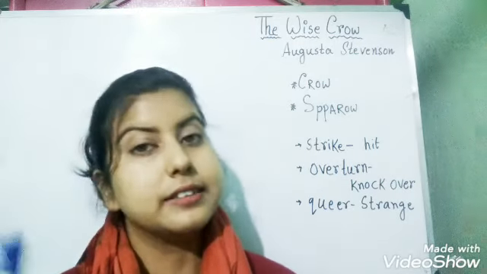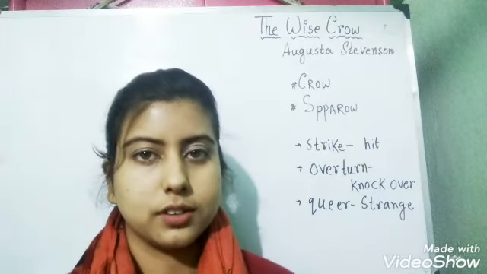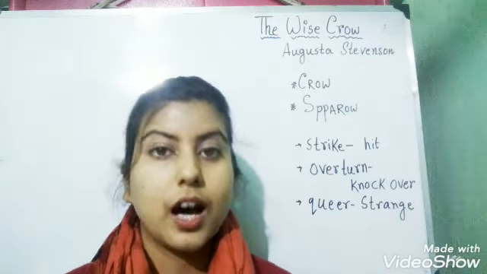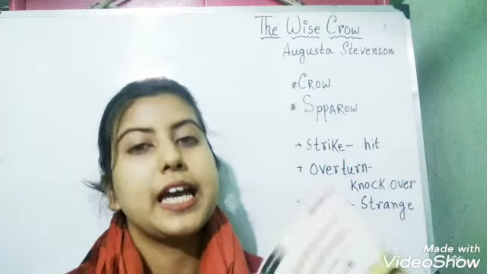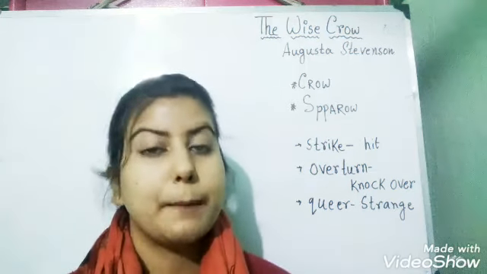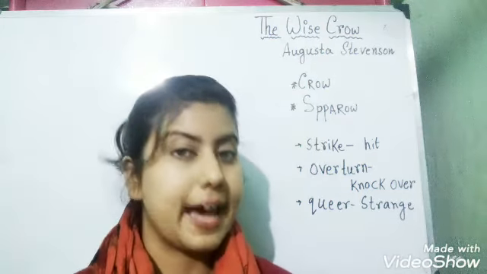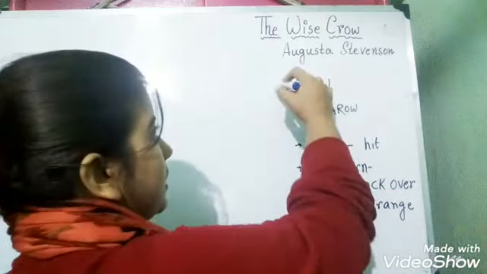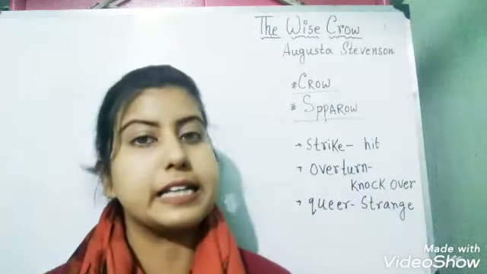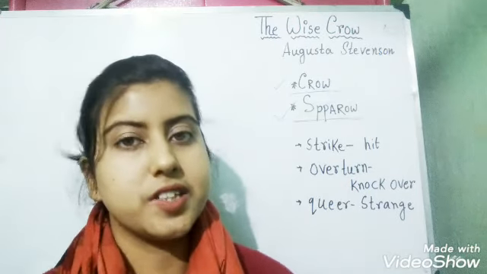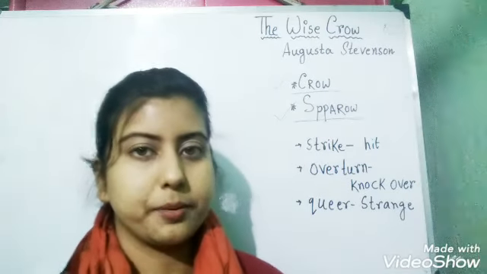By the way, this story is written in the form of a dialogue. It can be a play. So, we are going to read a story in the form of dialogues between the two main characters. The two main characters are the crow and the sparrow. These two birds are the two main characters of this story.